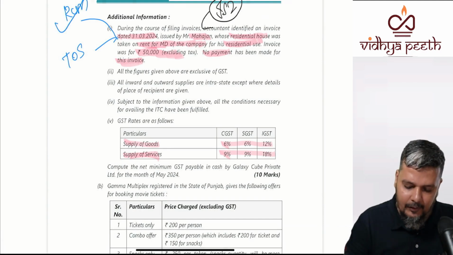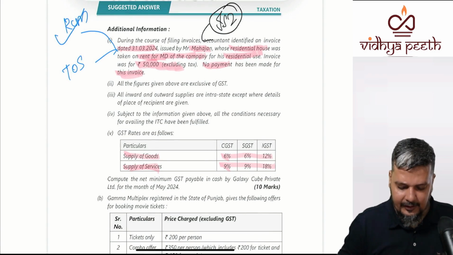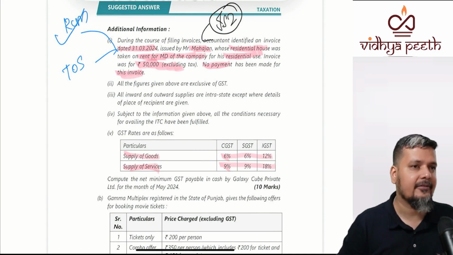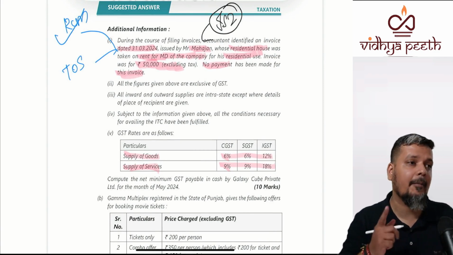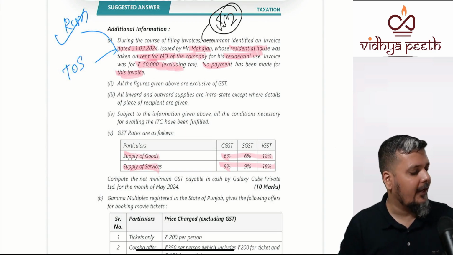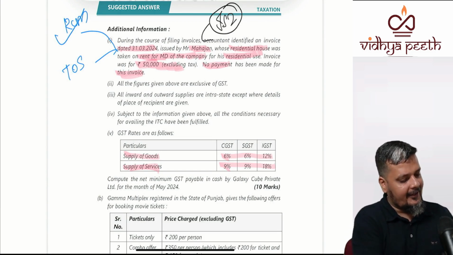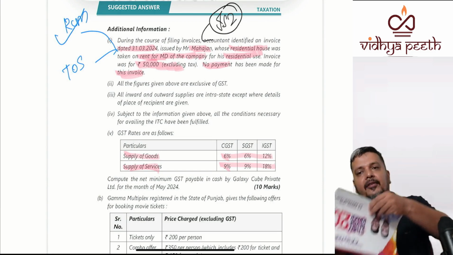So first you have to write that it is under RCM. Now, second, please take your time of supply. There is an amendment. So if you take that particular amendment for your time of supply, which I said you go through yourself.